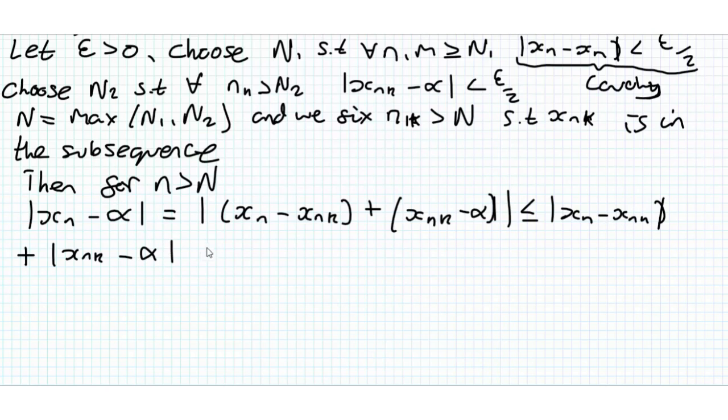So this is less than epsilon over 2 plus epsilon over 2, and that is equal to epsilon. So there we go, we proved both ways. You might want to add some sort of statement at the bottom justifying your working out, but this is sufficient for a proof of the Cauchy Convergence Criterion.